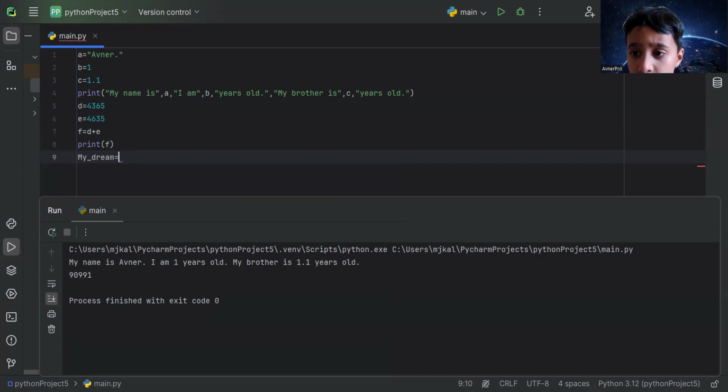Now, before that, my dream, I wrote that because it's an appropriate variable, but why here underscore? Because if you write space, it's going to give an error. You need to write underscore. Okay? Yes, I can do that too, but underscore it. Appropriate. Okay? Equals.